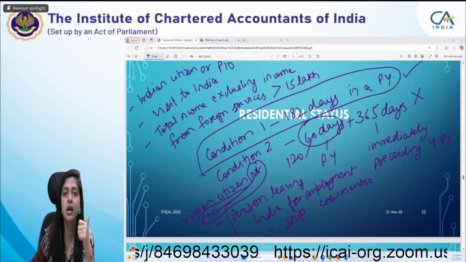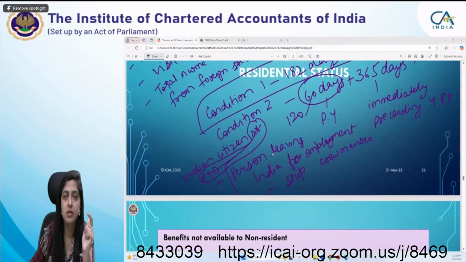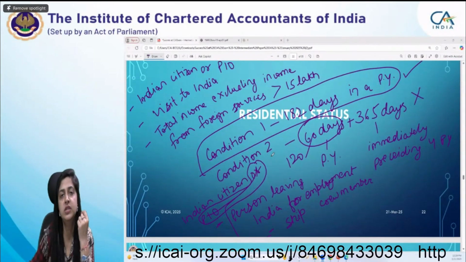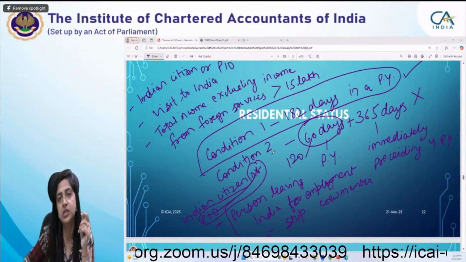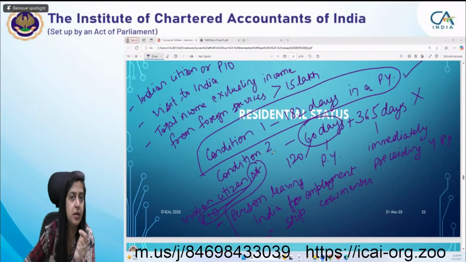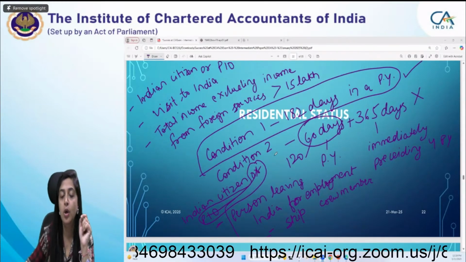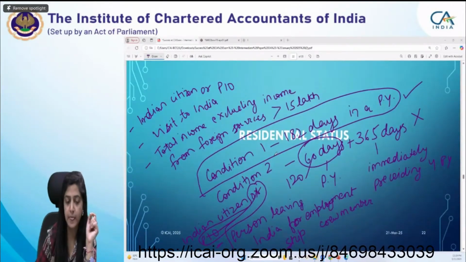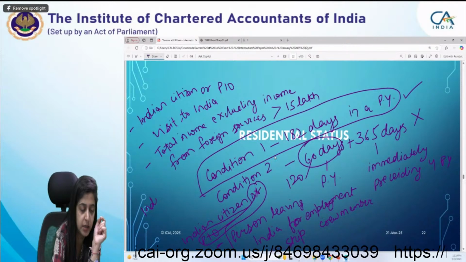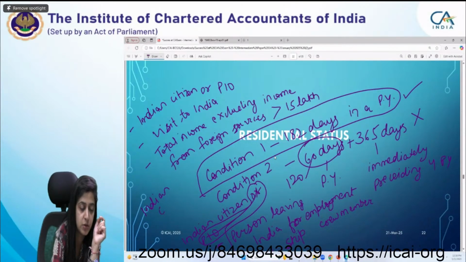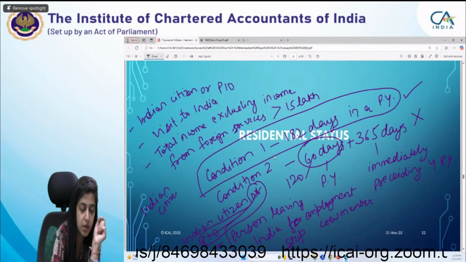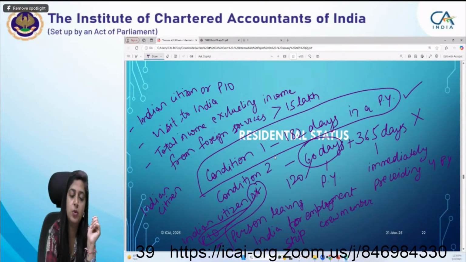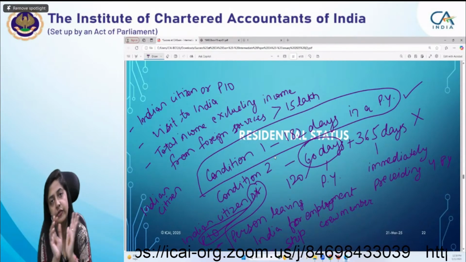Now we have a deemed resident concept. Deemed resident concept means you don't need to stay in India at all. Even if you are not staying in India for a single day, still you can be a resident in India. How? If you are an Indian citizen. Here also again, person of Indian origin is not in this condition. If you are an Indian citizen, your total income excluding income from foreign sources should exceed 15 lakh. This is the second condition.